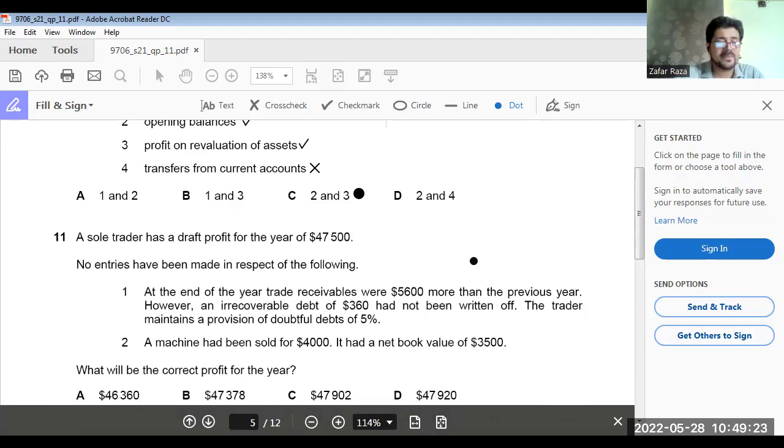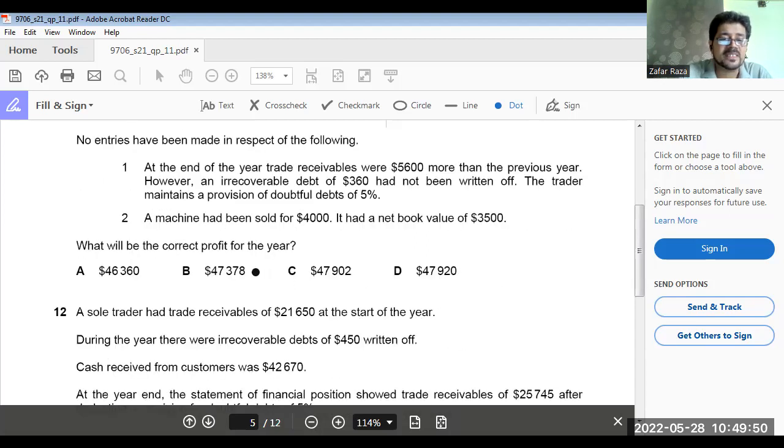So these errors, how to rectify these errors? Now see, 5,600 multiplied by 5% is 280. 280 is provision for doubtful debts. Now 47,500 minus 360 minus 280 plus 500. The answer would be 47,360. This is the answer. Getting my point? We have to deduct 5% provision for doubtful debts of 5,600, this bad debt, and we have to add the difference of this machine, which is sold above book value.